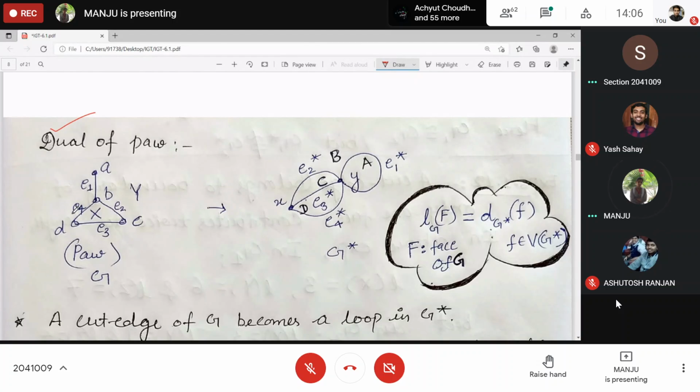Now, the length of the boundary of the face is denoted by L of A. In this one, length is the length of the closed walk on the boundary. You will always look for a closed walk.